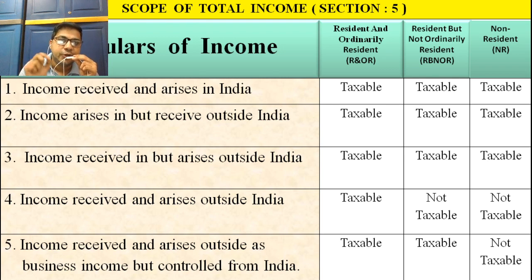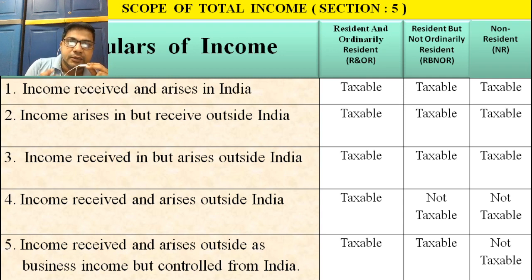If that individual is RNOR, then such income is taxable. If RBNOR, then also taxable. If NR, then also taxable. Income received and arising in India will be taxable to all.